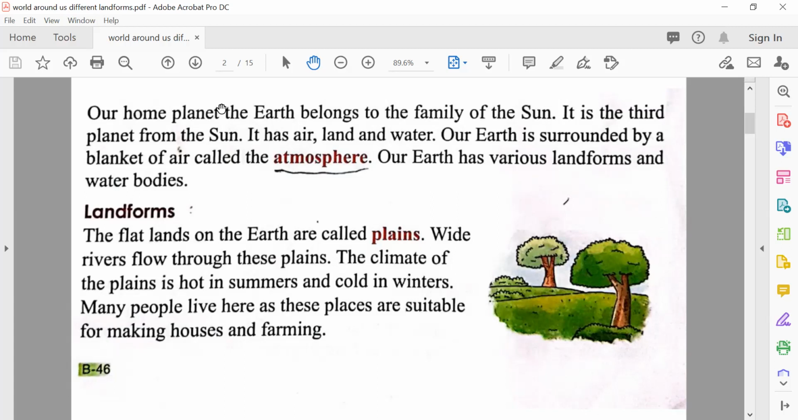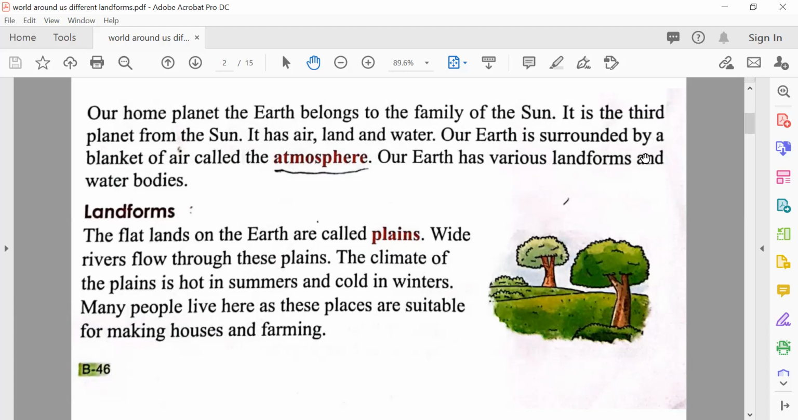So our Earth belongs to whose family? To the family of the Sun. It is the third planet from the Sun. Have you watched our solar system video? It is there in our playlist. You can go and watch the solar system video to understand how our Earth is in the family of the Sun. So our Earth has air, land, and water.